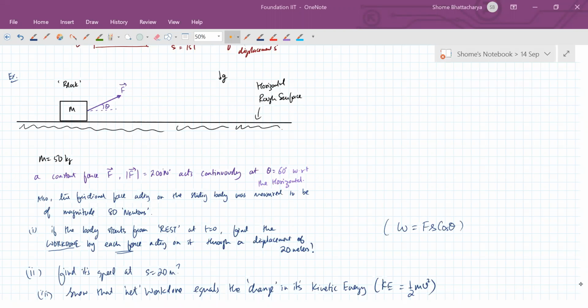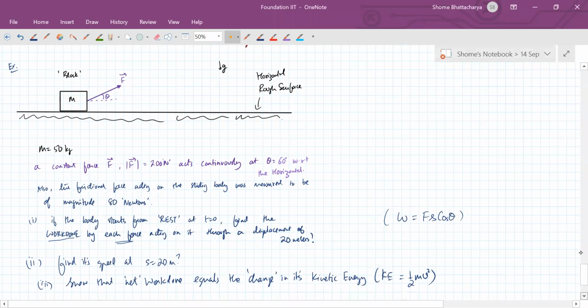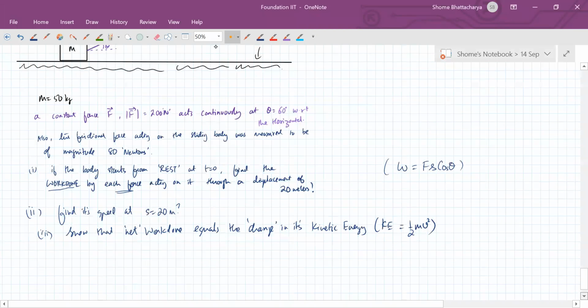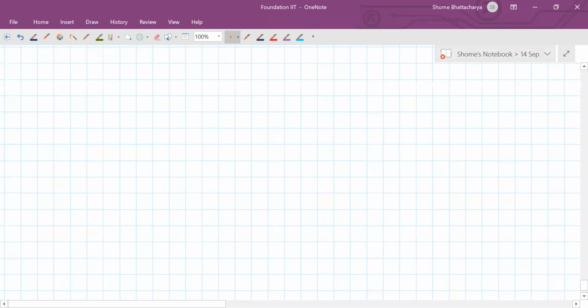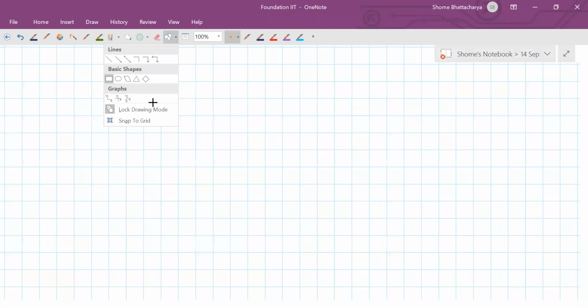Okay. So now think of the second part. Those of you who've done the first part, just think about the second part, how you will find the speed after a displacement of 20 meters. Okay. Now I'm working out the first part for everybody else. Okay.